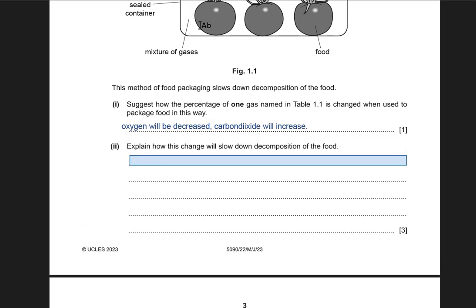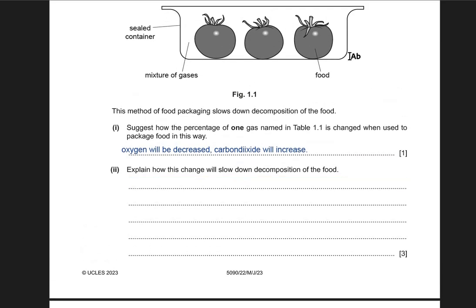Alright, so the next part says, explain how this change will slow down the decomposition of food. Basically, we are covering the container having the food with the lid. So we are actually reducing the amount of air or oxygen coming inside this container, right? When the oxygen coming inside this container is reduced, obviously there will be less oxygen for the microorganisms like bacteria or fungi to carry out aerobic respiration, yes or no? Hence they will perform less respiration and less decomposition will take place. So obviously less growth of the microorganisms will take place on the food samples.